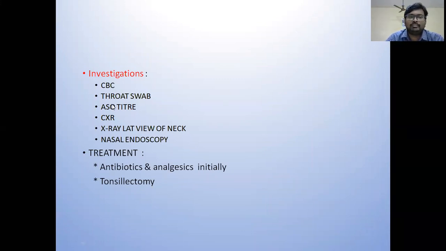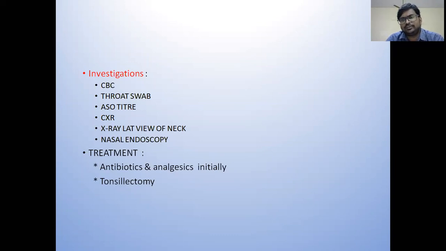So you do complete blood count, throat swab to know the causative organism, ASO titer to know if it is due to streptococcus, chest X-ray for fitness for surgery, and lateral view of the neck to know if there is concomitant adenoid hypertrophy or not. If adenoid hypertrophy is present along with tonsillitis, we want to operate on both in one setting. And also nasal endoscopy to confirm the size of the adenoids.